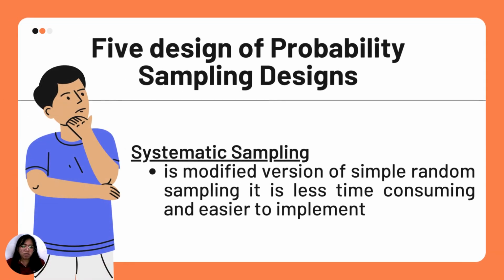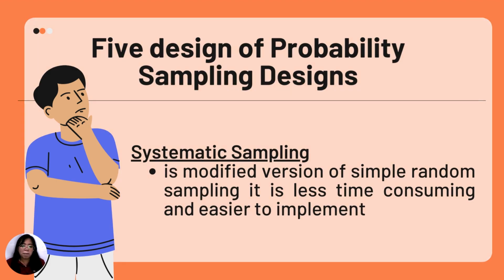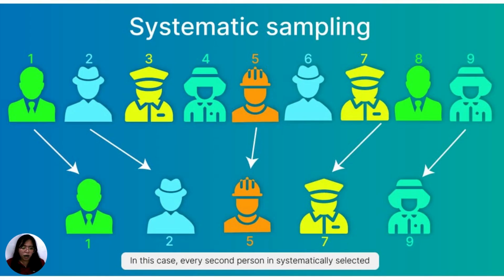Next, class, we have here the systematic sampling. This is the modified version of simple random sampling. It is less time consuming and easier to implement. So here is an example or an illustration. In this case, every second person is systematically selected. So you are trying to modify the simple random sampling.